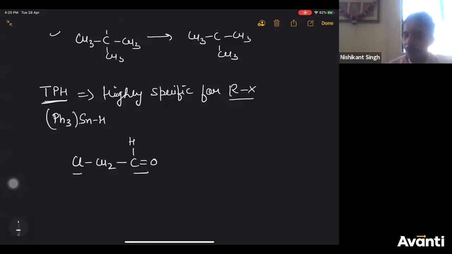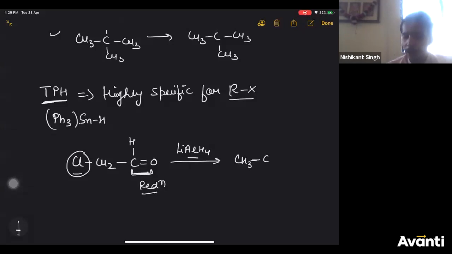If you treat it with LiAlH4, it is a strong reducing agent. It will replace Cl by H and you'll get CH3, but at the same time, it will cause the reduction of the aldehyde also.